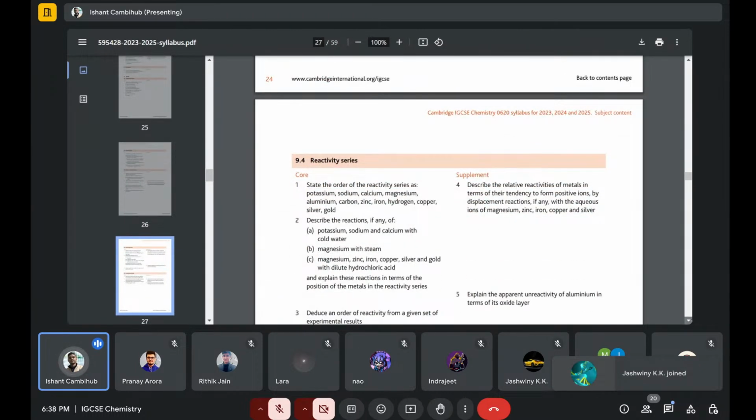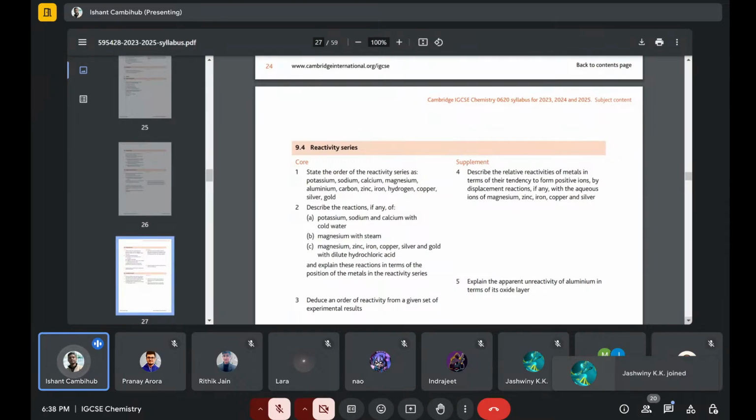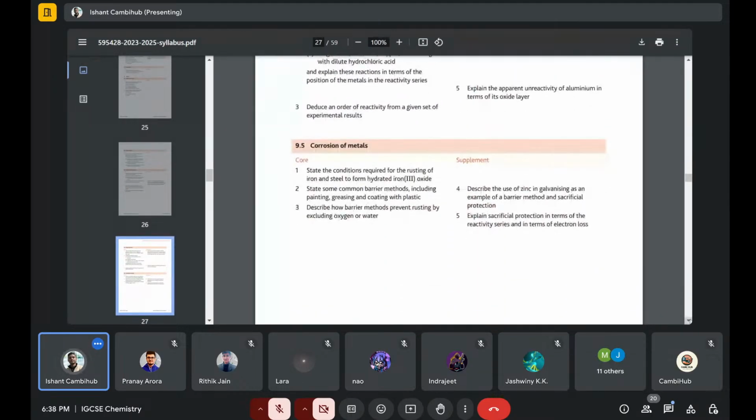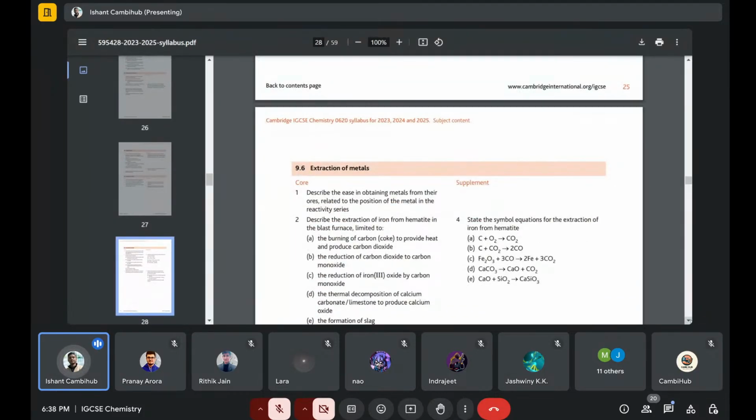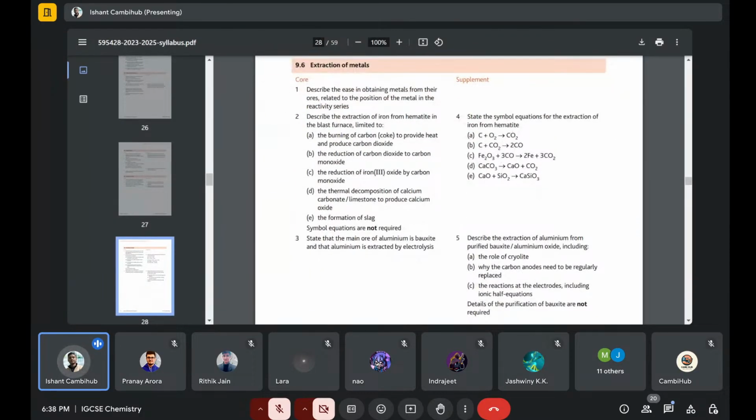Then the reactivity series, you have to know the reaction, let's say with potassium, what the observations are, and they ask questions related to that. Then corrosion, the aluminum oxide layer, they ask questions from that part. Extraction of elements, the iron extraction, C plus, these equations are important. They ask around 5 to 6 mark questions where you have to describe the full iron extraction, write the equations, and discuss.